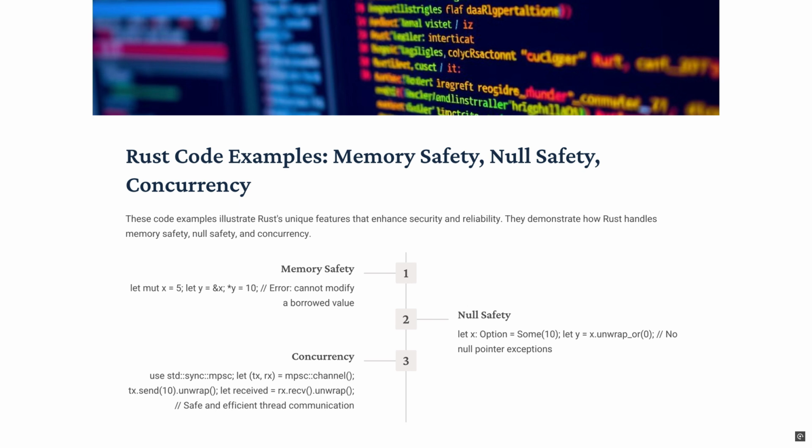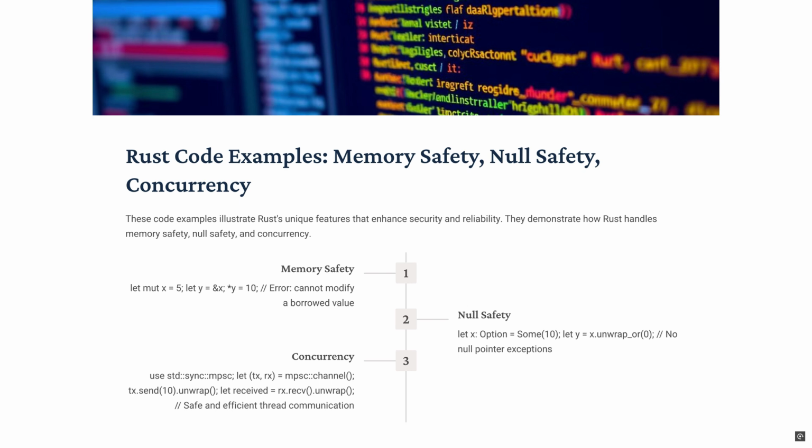Since y is an immutable reference, you can read the value of x through y, but you cannot modify x through y. And then *y = 10. This line attempts to modify the value of x through the reference y. The * operator is used to dereference y, giving access to the value y points to, which is x. However, since y is an immutable reference to x, Rust's borrowing rules prevent you from modifying x through y.